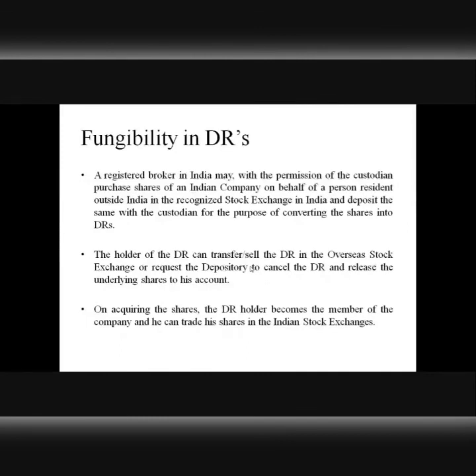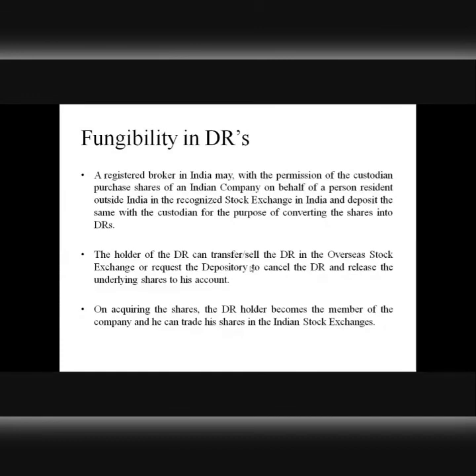For example, if it's an investor who has invested his money into DRs and is holding them somewhere in a foreign country, he has the facility of transforming those DRs into the underlying shares, which might be held by a bank in the country of the DR issuing company, and then those shares can be sold in the market of that particular company, and the proceeds can be remitted to the investor.